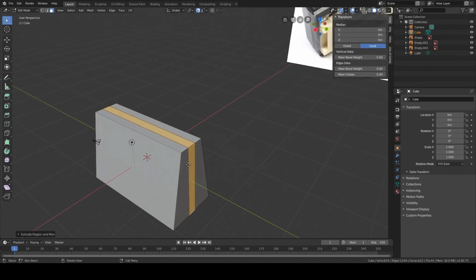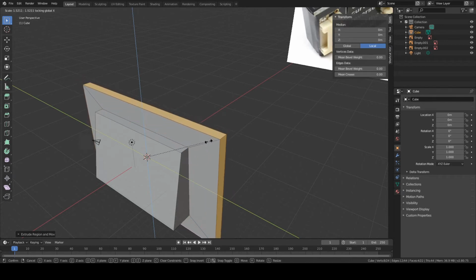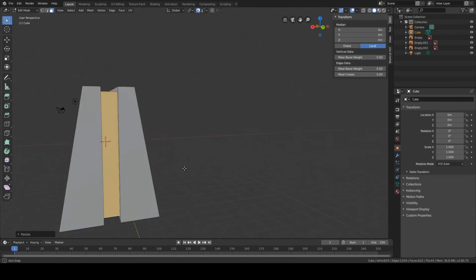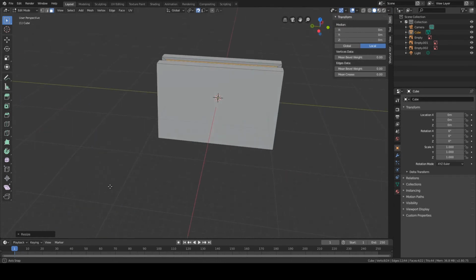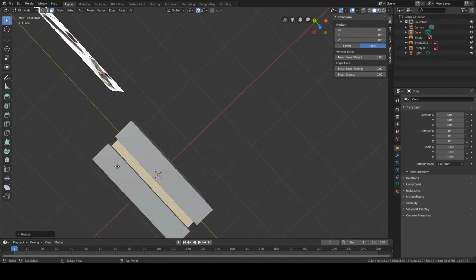What I'm going to do now, I'm going to click S on my keyboard from scale. And then I'll hold Shift X. Click Shift X, and now it will scale in every axis except the X. So I want to go in like this. Now you can see we have this detail. However, the detail is all around the object.